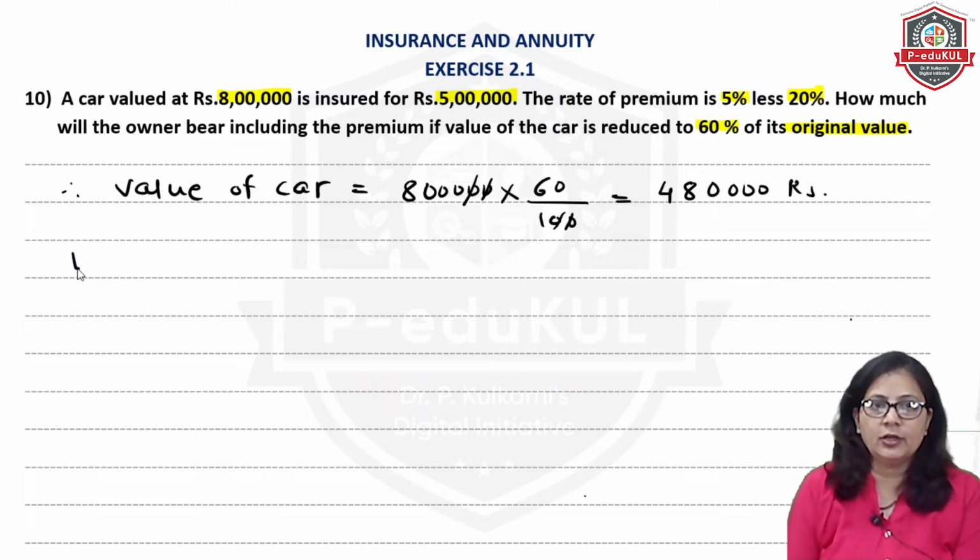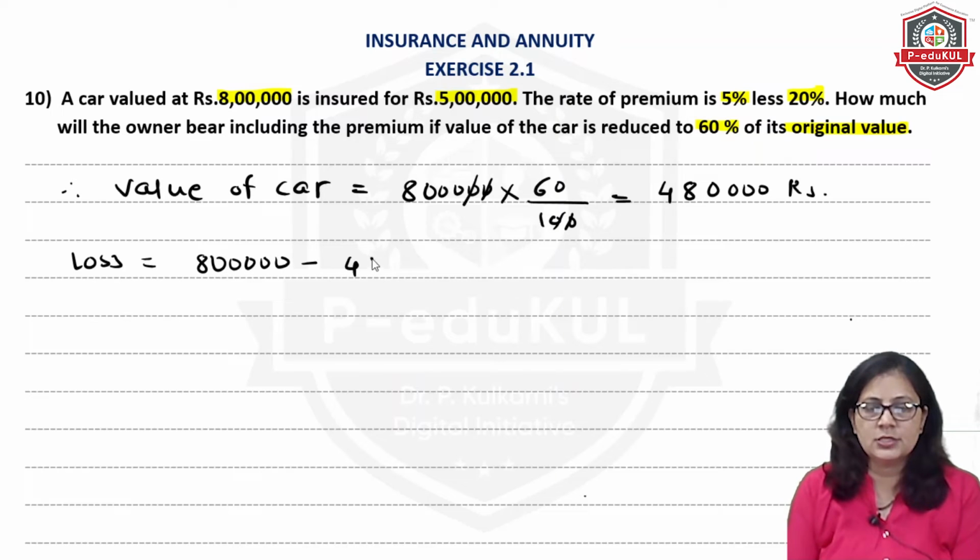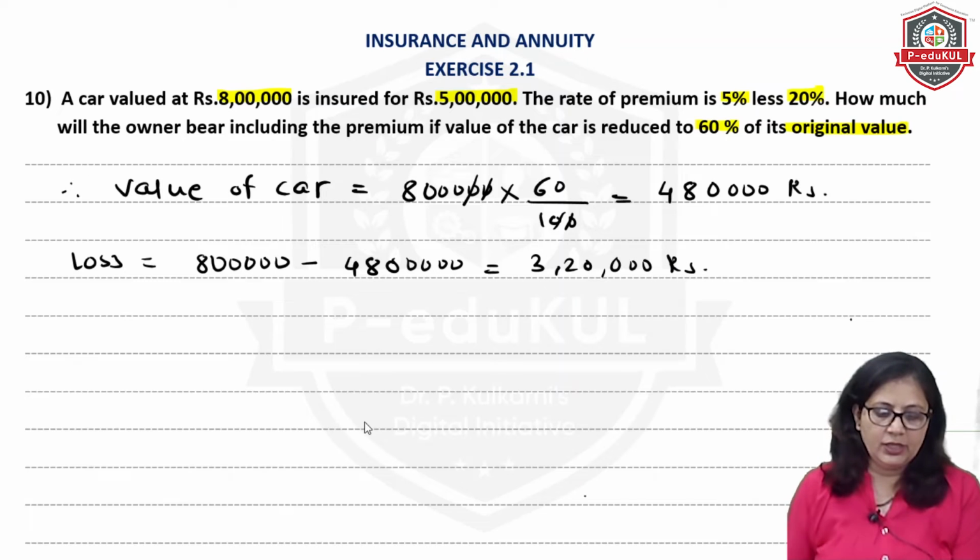And now we will calculate the loss. Loss is nothing but the original value minus this 4,80,000. So that will come up as 3,20,000 rupees. And then we will calculate the claim.